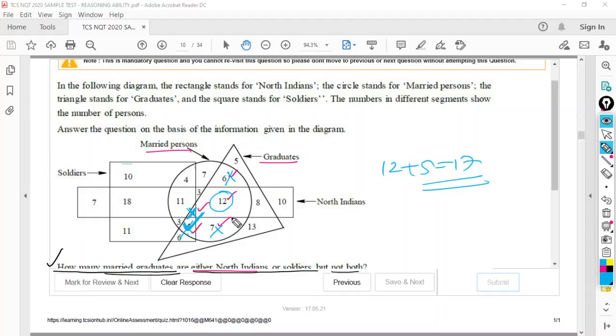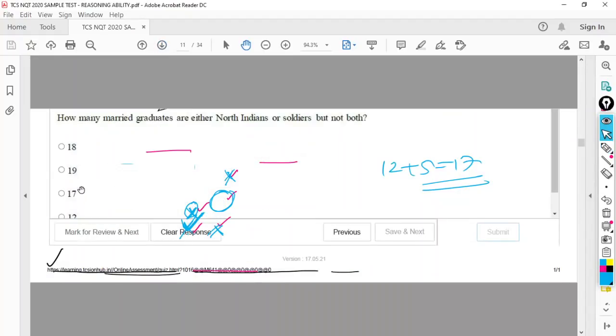We want North Indians or soldiers but not both. So this 4 is in both, I have to ignore. 5 only soldiers but not North Indians, I have to consider. 12 only North Indians but not soldiers, I have to consider. 6 is neither North Indians nor soldiers, I have to ignore. 7 is neither North Indians nor soldiers, I have to ignore. Right? Yes. So answer 17. And here is the actual question. And answer 17. Okay. Next one.